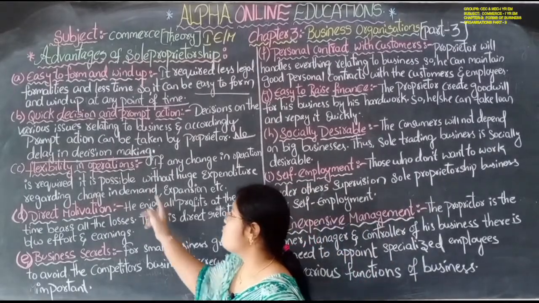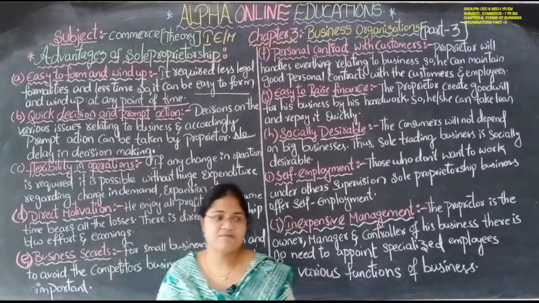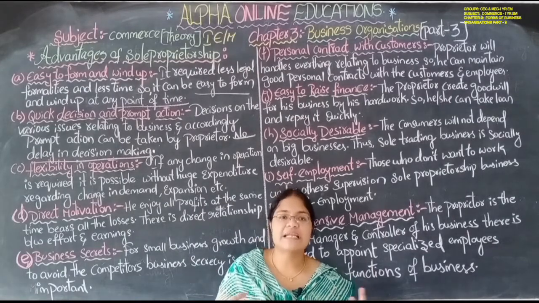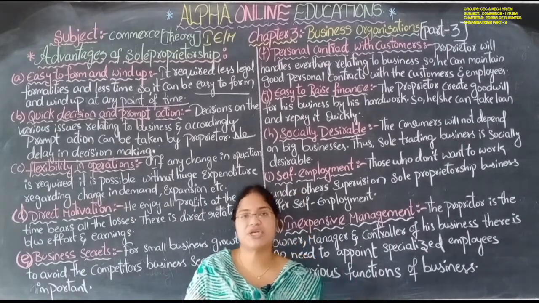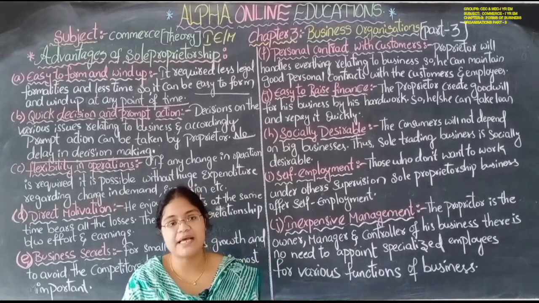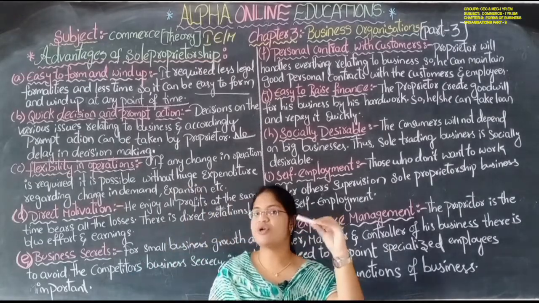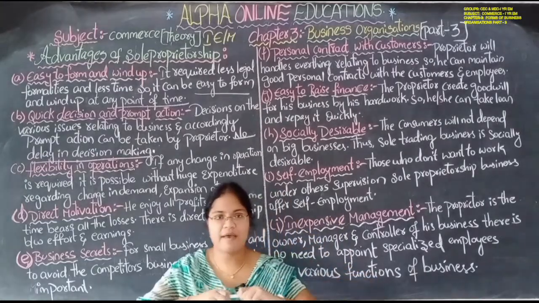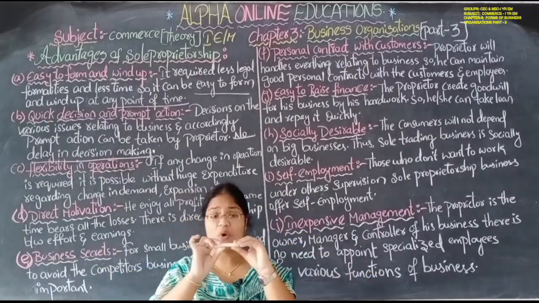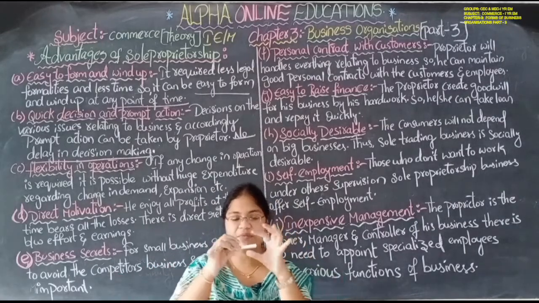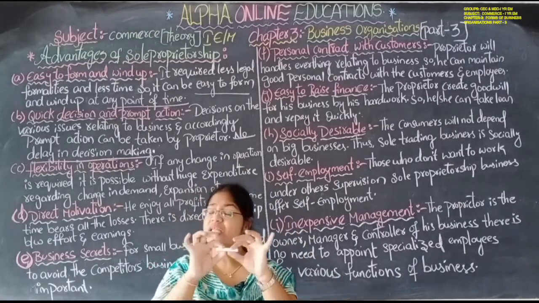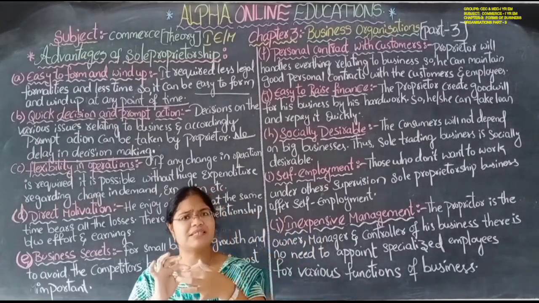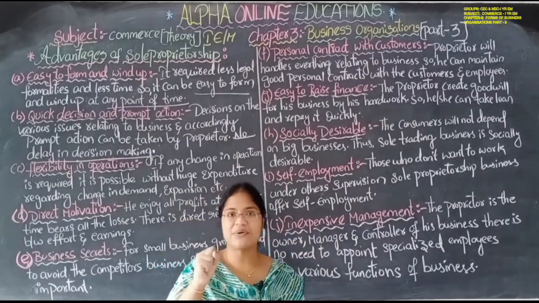Next one, flexibility in the operations. Flexibility means changes, means dynamic, it can be changed. Flexible means it can change. This chopstick is there. This is not flexible. I can't change this chopstick into different shapes. If I apply certain force on it, it will break into two pieces. But it can't be flexible. Flexible means a duster, a sponge duster.